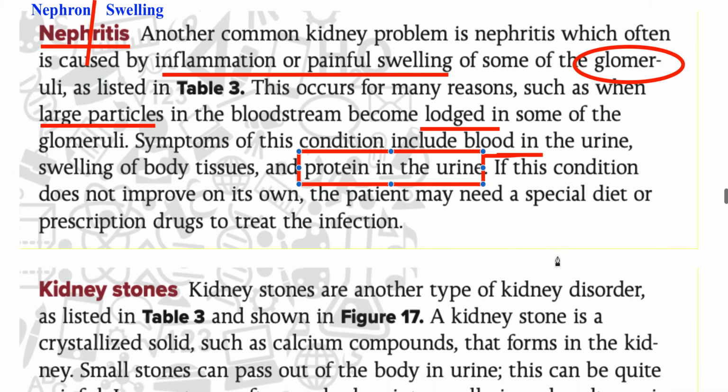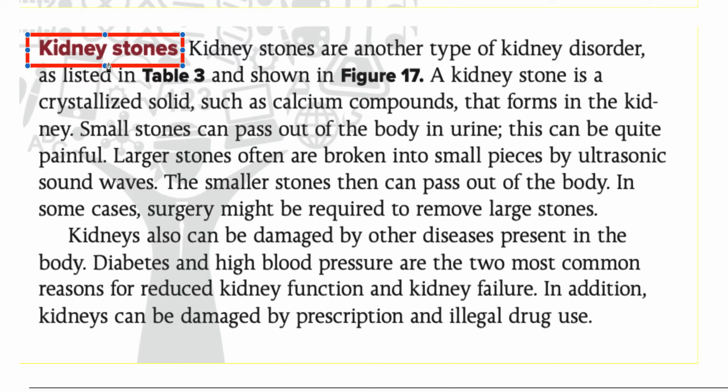Next one is kidney stones, which is the third disorder. It's quite obvious. We have stones in the kidney. They are mainly formed because of calcium. So if we are taking a lot of calcium products and our kidney is not removing excessive calcium from our body, they turn into crystals, and they are called kidney stones.